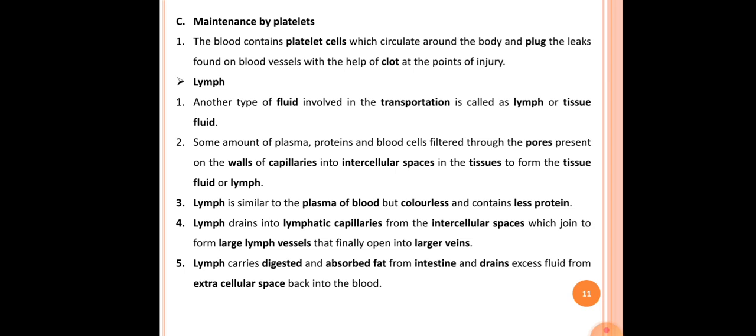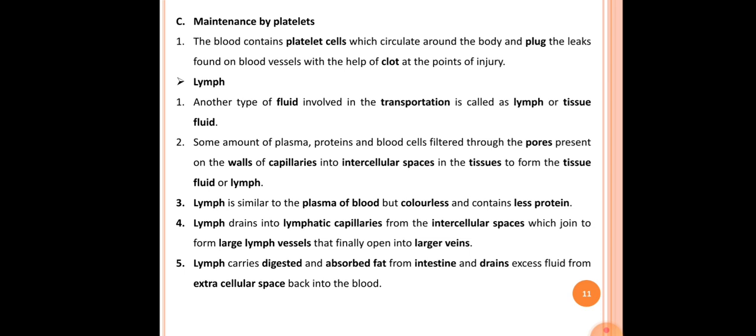From that, blood platelets help block any leakage from the blood vessels. The platelet cells found in the blood circulate around the body and plug the leaks in the blood vessels with the help of a clot at the point of injury. When there is an injury to a blood vessel, they form a clot on that injury, so that they prevent the outward flow or leakage of blood from that injured part.